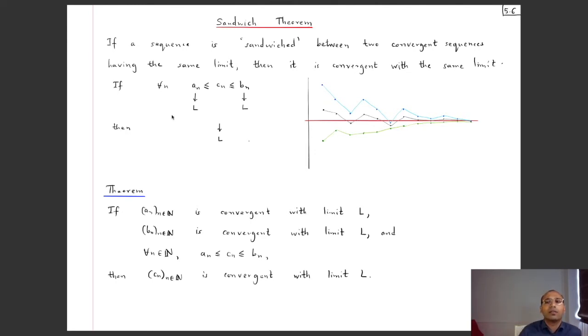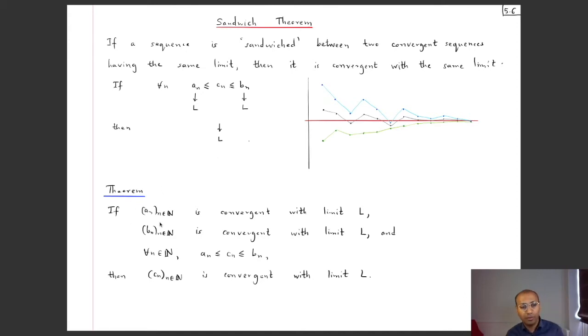Okay, so sort of pictorially, here is a sequence which is sandwiched between two sequences, both of which are converging to this limit indicated by the red line. Then this middle sequence also converges to the same thing. So more precisely, if you have that the sequence an converges to L, the sequence bn converges to L, and for all indices, the sequence Cn is in between term-wise between these two sequences, right? So for all n, Cn is less than or equal to Bn and bigger than or equal to An, then this middle sequence also converges to L.